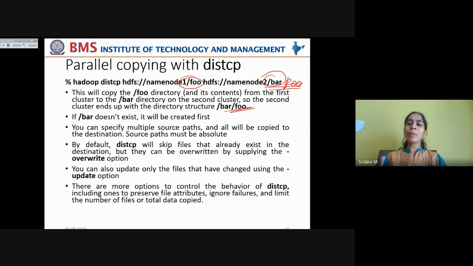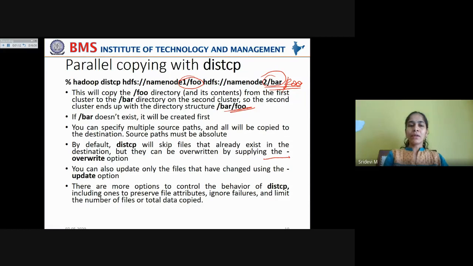If you want to copy from multiple source paths, it is possible. But source paths must be absolute source paths. They should not be relative source paths. Now by default, DistCP will skip files that already exist in the destination, but they can still be overwritten by